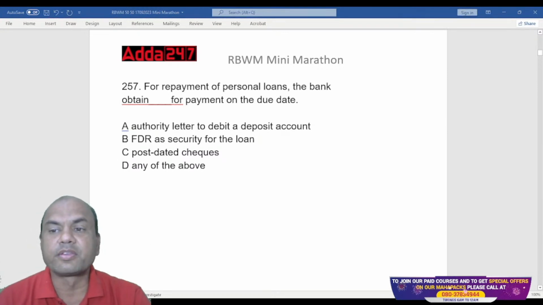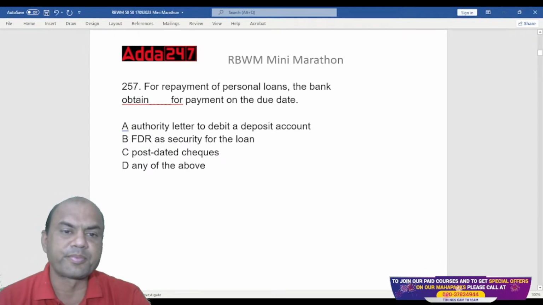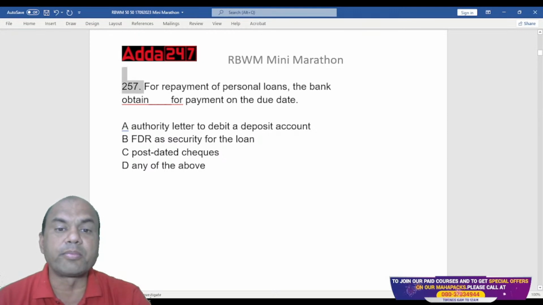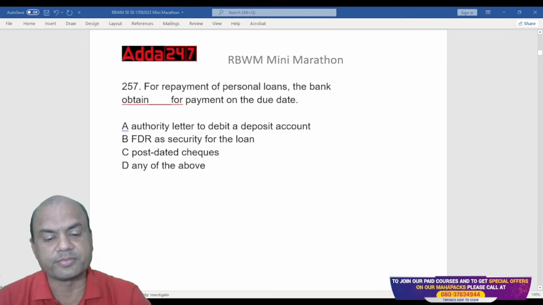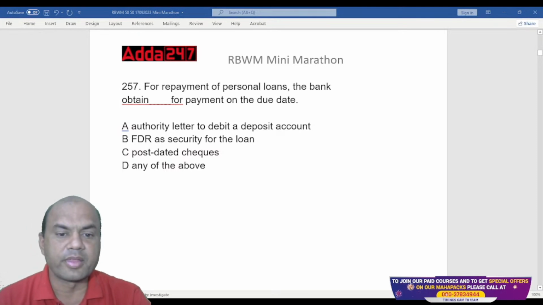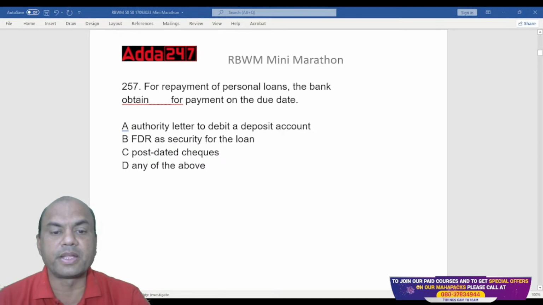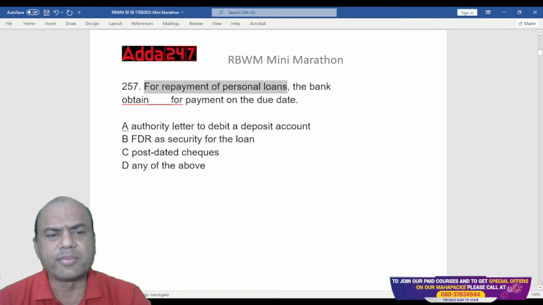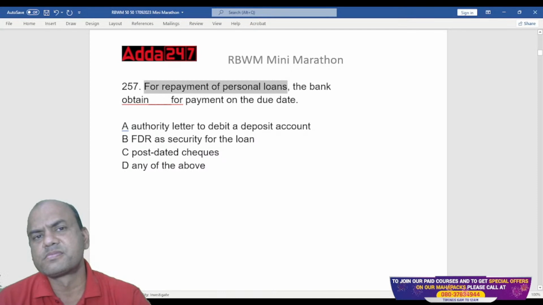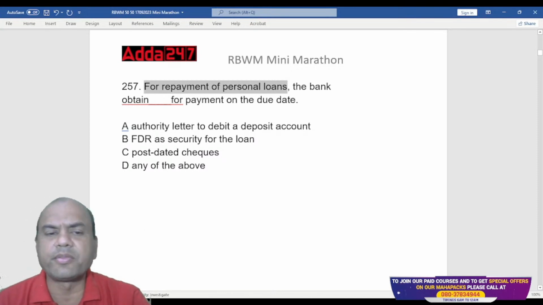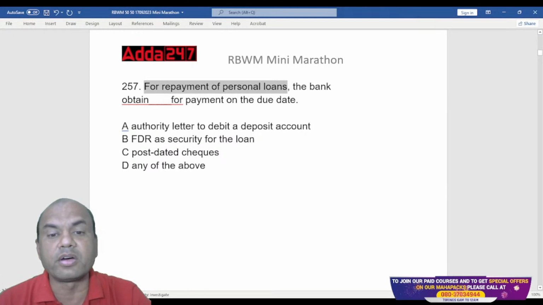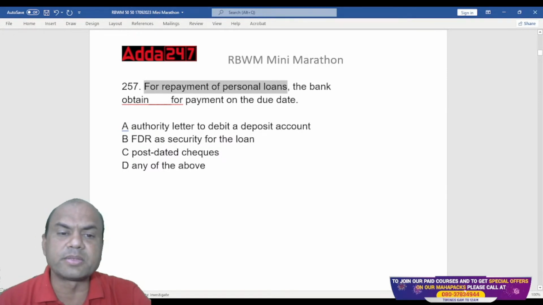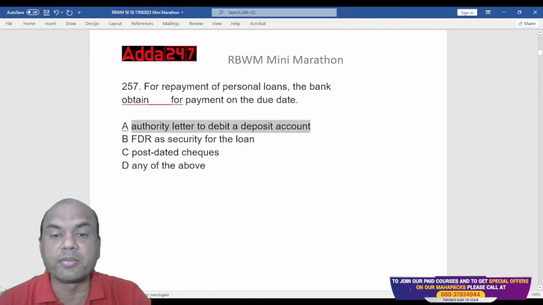Let me see how many of you can answer. I'm having the explanations also for this. So for repayment of personal loans, what does the bank obtain? Does the bank get this FDR? But if it gets an FDR, then it becomes an FDOD. If it's an authority letter to debit a deposit account, does a bank get an authority letter to debit a deposit account?